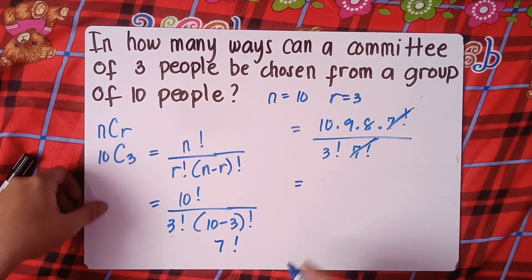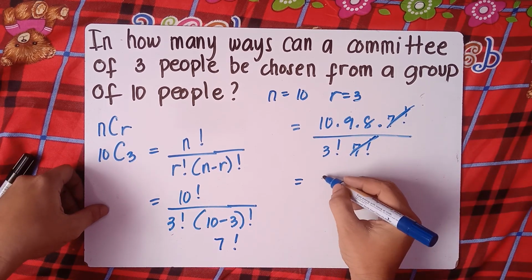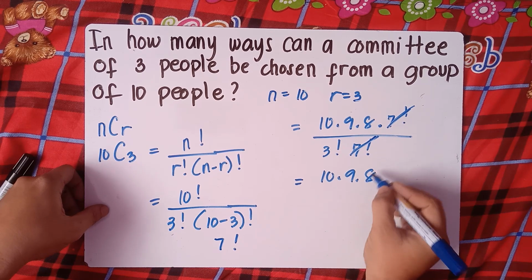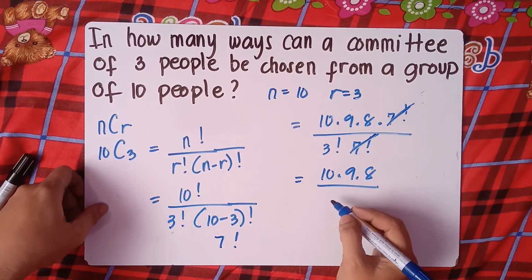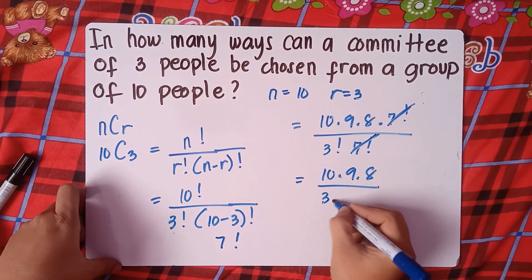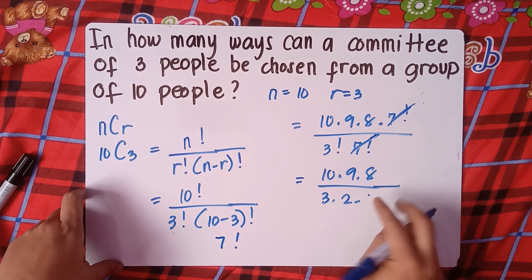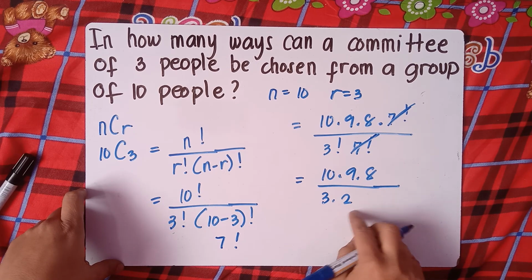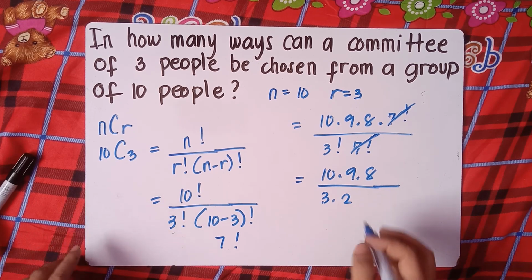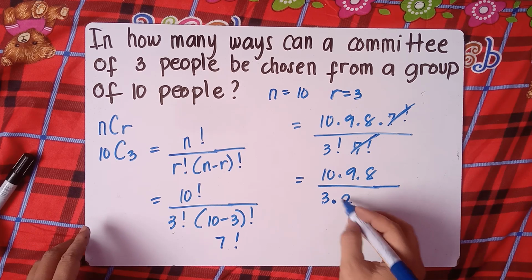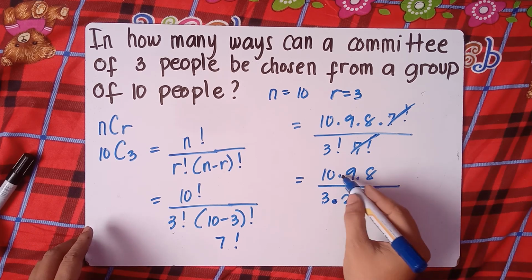So cancel this out. The remaining is 10 times 9 times 8 over 3 factorial, that's 3 times 2 times 1. You can just leave out 1, because any number multiplied by 1 is the number itself.